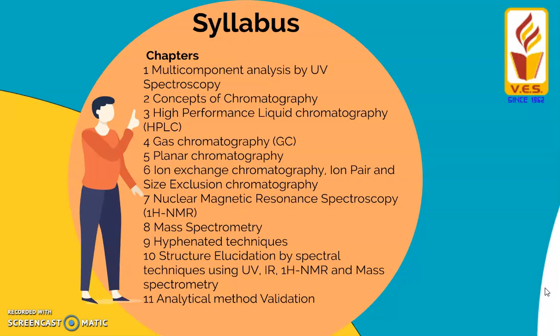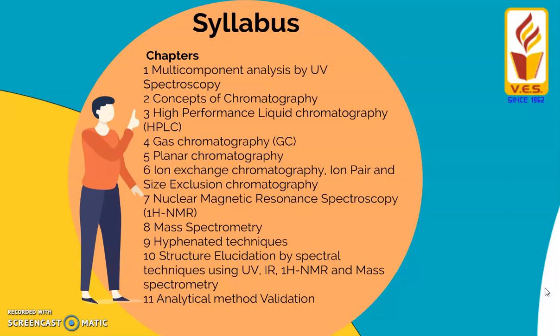In hyphenated techniques, generally a combination of chromatographic technique and spectroscopic technique is used. Examples are GCMS, gas chromatography and mass spectroscopy, and LCMS, liquid chromatography and mass spectroscopy. That comes under hyphenated techniques.